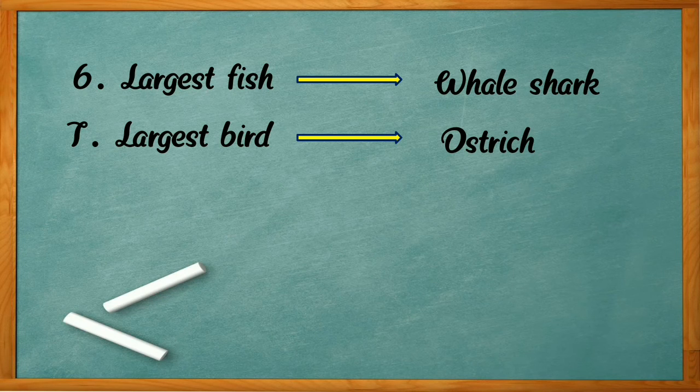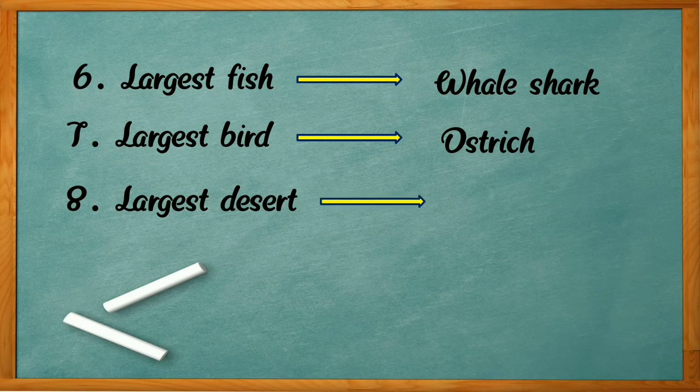Now, number 8, the largest desert. So, which is the largest desert in the world? Which is the largest desert? You know? Yes, it's the Sahara. So, the Sahara Desert is the largest desert in the world. Okay, very good.